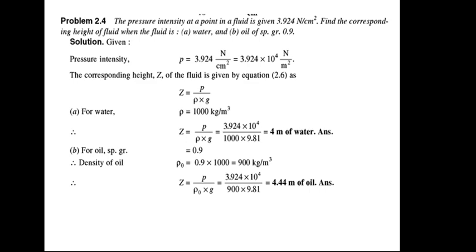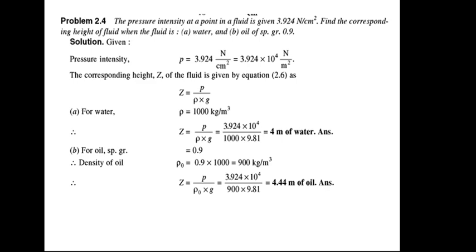On the screen you can see the numericals. The first numerical is that the pressure intensity at a point in a fluid is 3.924 Newton per centimeter square. Find the corresponding height of the fluid when the fluid is water, and number 2 when the fluid is oil of specific gravity 0.9. Here the value of pressure intensity is given, and you are supposed to find the height of the fluid column for two different fluids, number 1 for water and number 2 for oil.